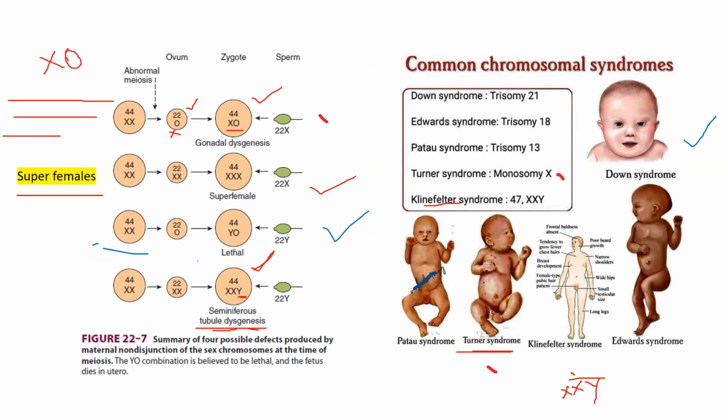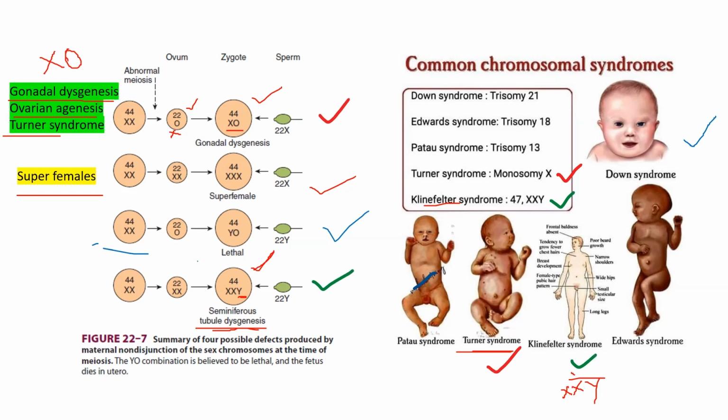One is the X0 condition, that is, the X0 chromosomal pattern. The syndrome is called Turner syndrome. Non-disjunction of one of the X chromosomes during oogenesis can result in an individual with the X0 chromosomal pattern, that is, the absence of one X chromosome in a female. In this condition, the individual has rudimentary or absent gonads, no development of external genitalia. If the condition is the X0 chromosomal pattern, Turner syndrome, there is an absence of external genitalia.